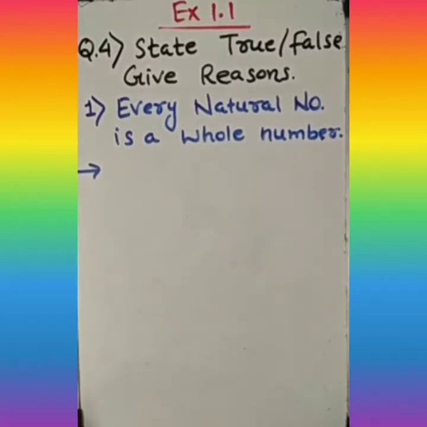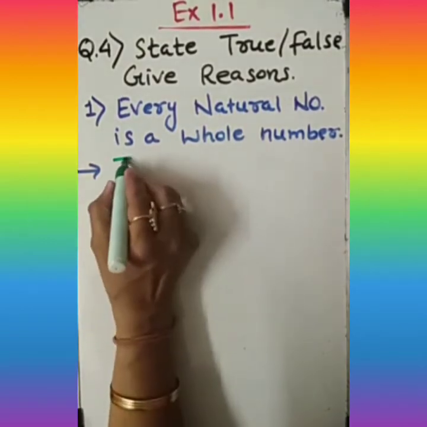Exercise 1.1, question number 4. We have to state true or false, and we have to provide the reason for that also. First is, every natural number is a whole number. Is it a true statement? I should say yes, it is true.